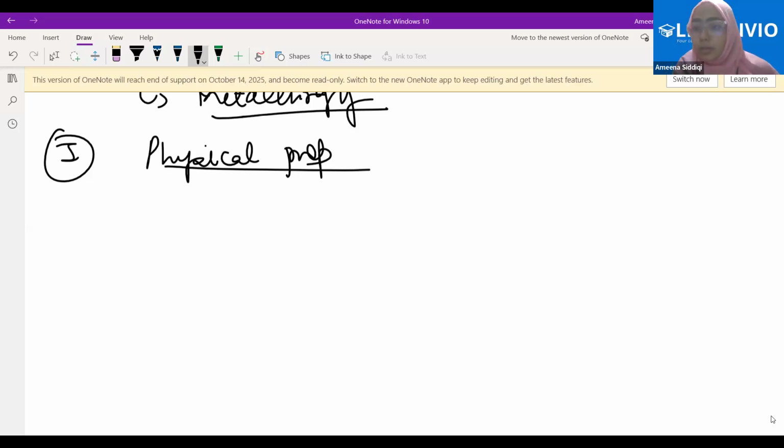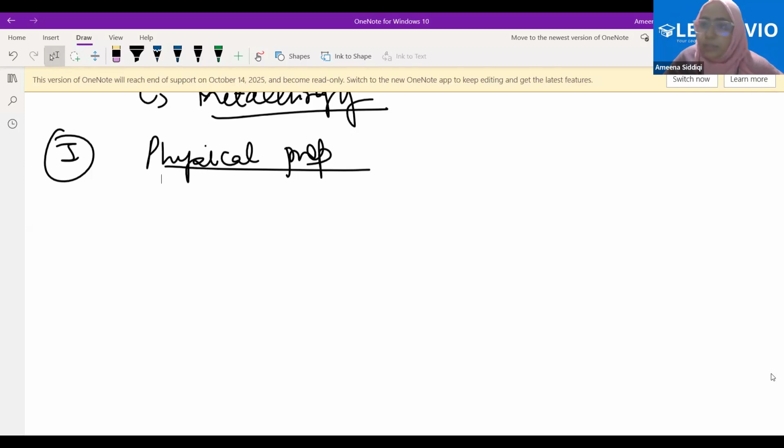Metals also have high density, because they are generally solid at room temperature. I think all of this was learned in class 9. Since they are solid at room temperature and have high density, will they have low or high melting and boiling points?